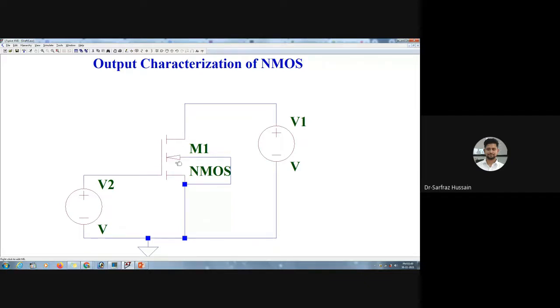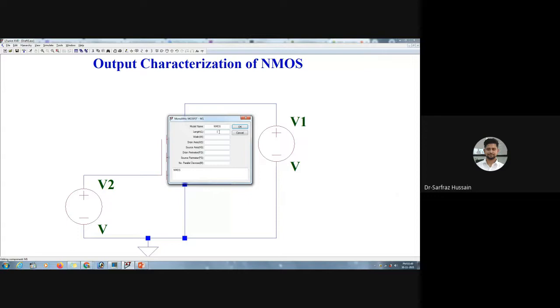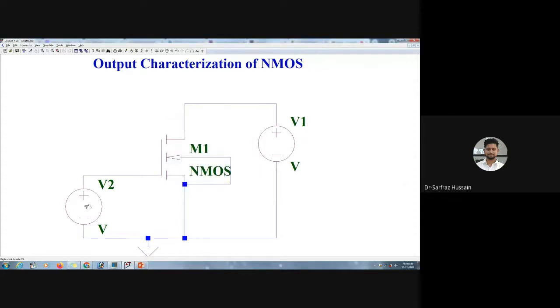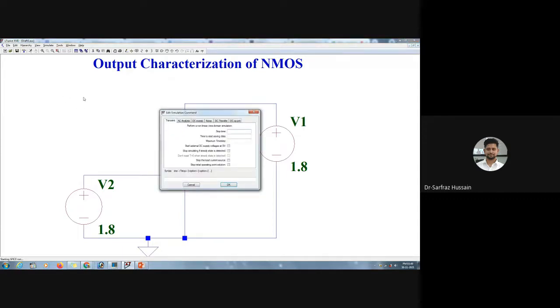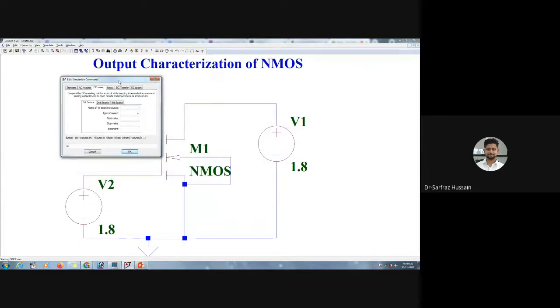Suppose I don't put any modeling here, so let me just put the transistor sizes. Let us say I choose the length as 1 micro and the width as 2 micro, and let us say this DC voltage, let me put it 1.8, and here let me put this also as 1.8, and let us try to run this particular simulation. Now I have many options, so let me do this DC sweep.